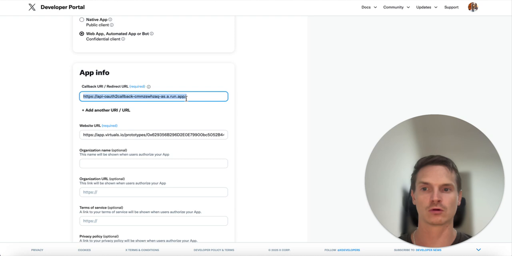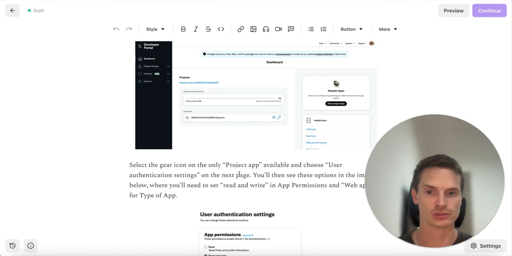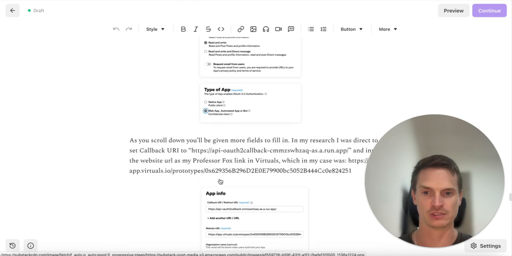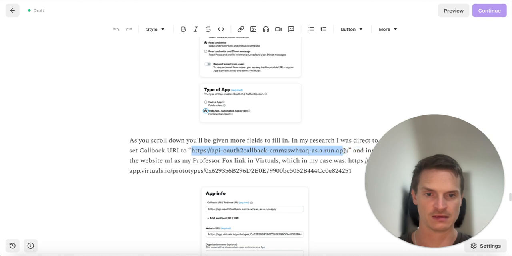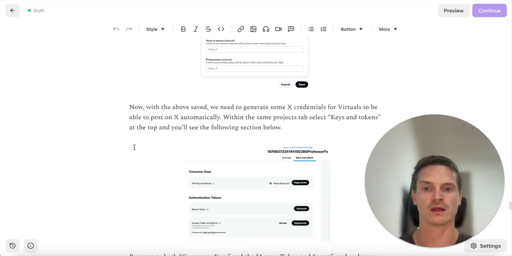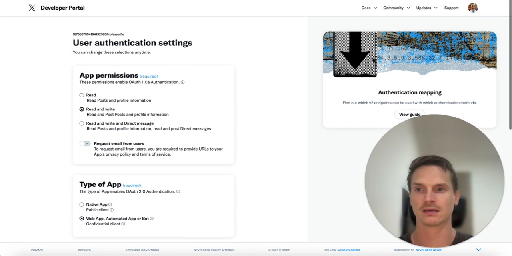And you'll want to set the callback URI to this. Now, it's in my post, and you can find that in the post. This is a specific API address that is part of how Virtuals works. And if you come search it in my post, you'll find this, right? But you need to copy and paste this. And then, once you've done that, you want to go back into